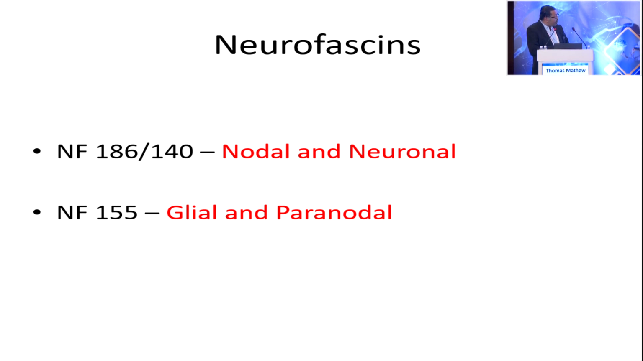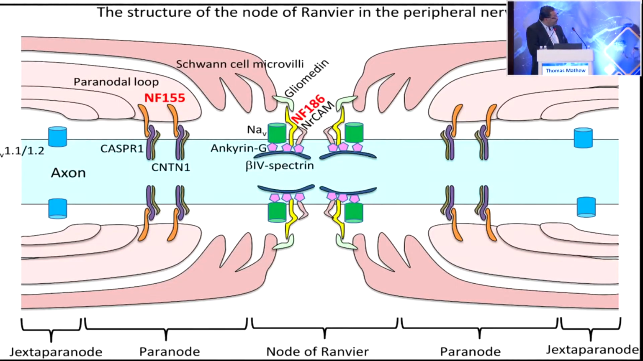NF186 and 140 are seen in the nodal, the neuronal, the axonal part, while NF155 is seen in the glial and paranodal regions. Neurofascin 186 connects to gliomedin and, along with ankyrin and beta spectrin, helps cluster the sodium channels in the node of Ranvier, while NF155 connects to contactin 1 and Caspr1, and forms a molecular boundary so that your potassium channels don't come to the sodium channels. NF186 originates from the axon, while NF155 comes from the paranodal loop. It can be either oligodendrocytes in the CNS or Schwann cells in the periphery.